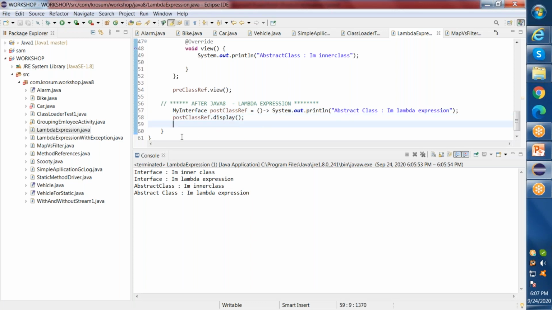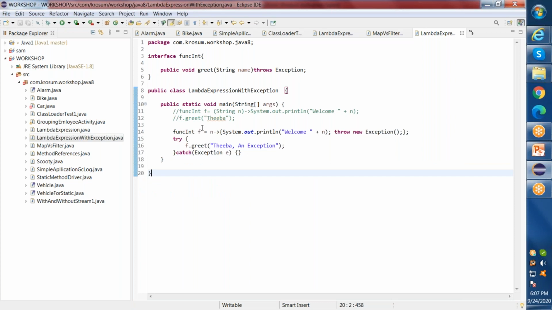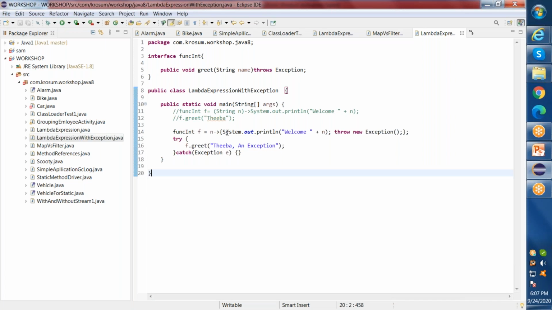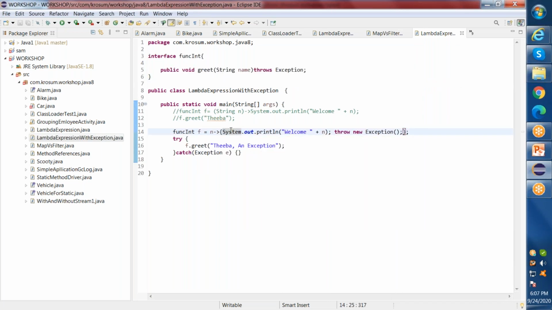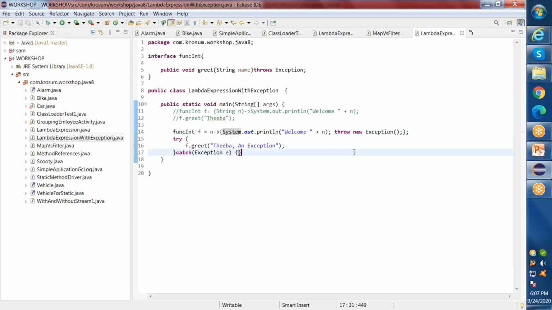One of the things to be noted while using the lambda expression is the exception. If you come across an exception inside a lambda expression, say for example, here is one of my programs where I'm creating a functional interface. I have a reference variable f for my functional interface. This functional interface has a method greet, which is just a single greeting print statement, and it also throws an exception.